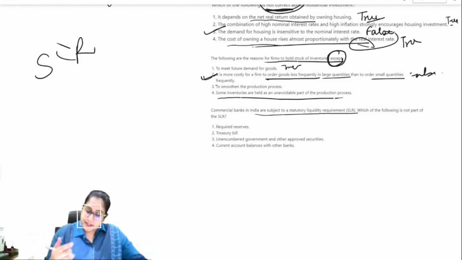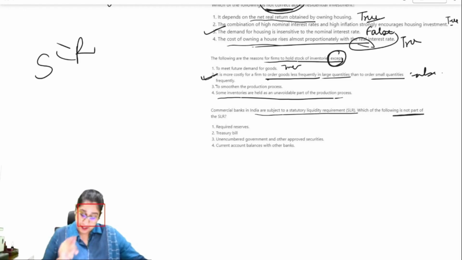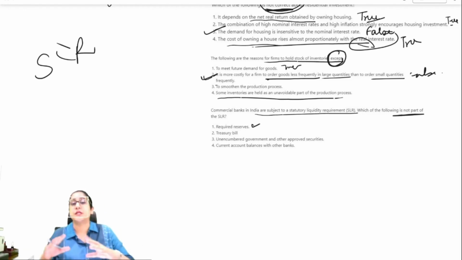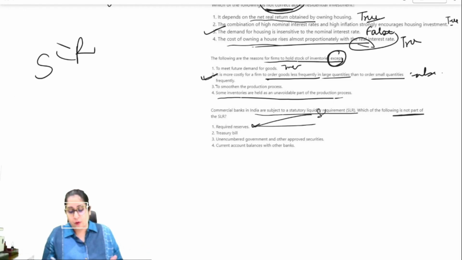Okay, now let's go through this. Which of the following is not a part of it? Right? Firstly, required reserves. Okay, now this is the right answer in the sense that required reserves is the bigger part. Required reserves includes both SLR and CRR as well. This can be presumed like this, right? So, the correct answer is required reserves. But let's go through the other options.